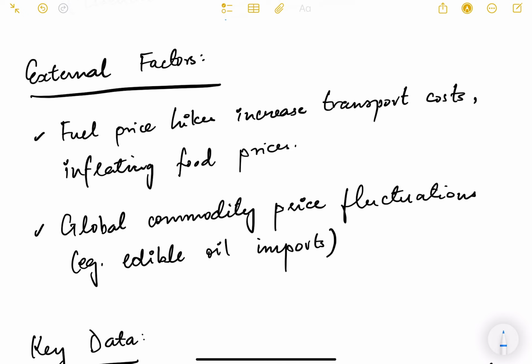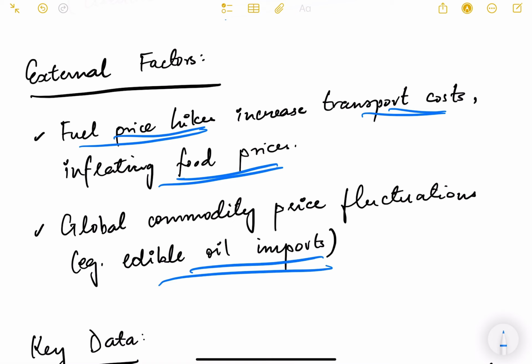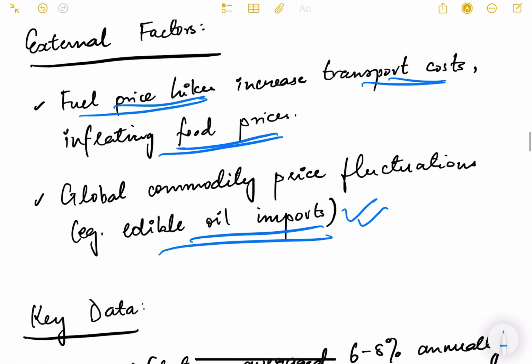Then external factors are also influencing other factors, extraneous factors like fuel price hikes. Obviously it will increase the transportation cost if the price of petrol and diesel goes up, inflating food prices. So ultimately the oil price will reflect in food prices also, because everything depends on transportation. Ultimately, global commodity price fluctuation, for example edible oil imports. So again, that also affects the price volatility of food items.